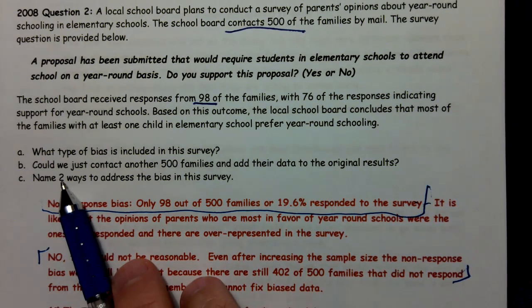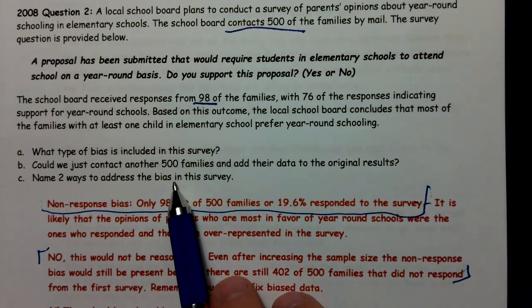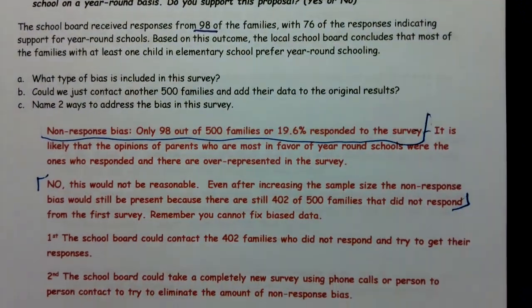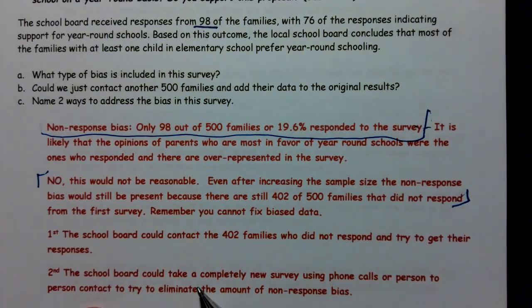The next thing it says, name two ways to address the bias in the survey. Now the AP question only required one, but there are two basic ways. Well, the first way is my favorite, and I recorded it as the second: throw it away, start over and do it again. So my second one is the school board could take a completely new survey using phone calls or person-to-person contact to try to eliminate the amount of non-response bias.